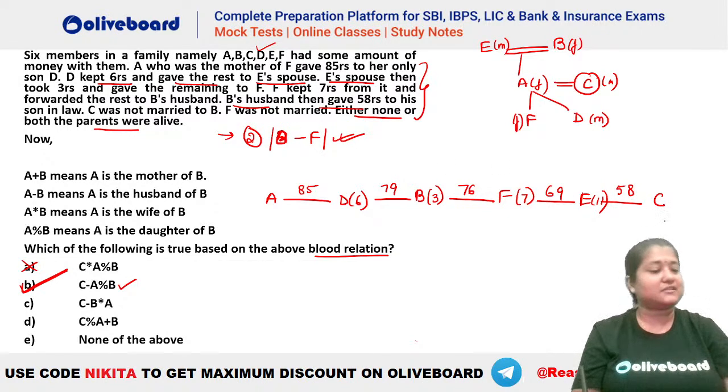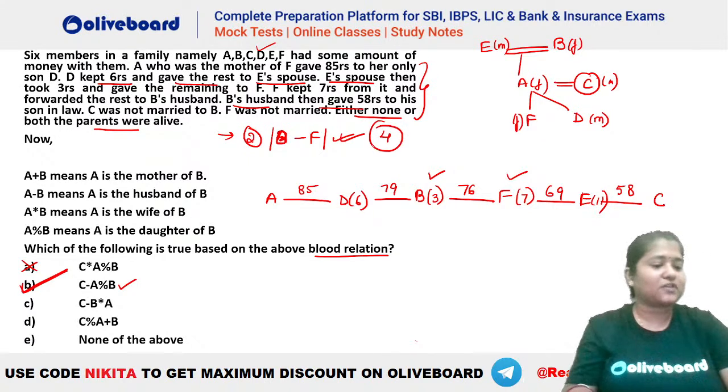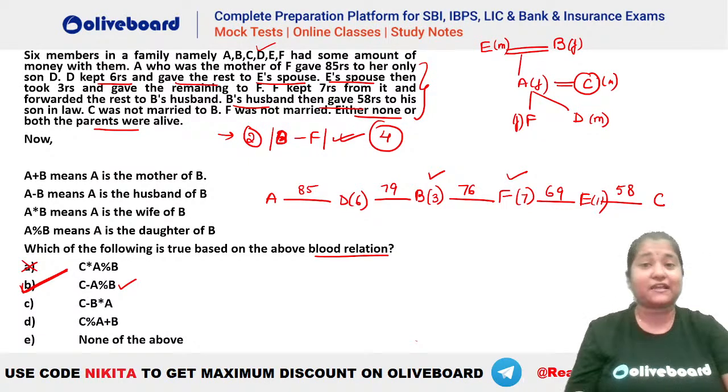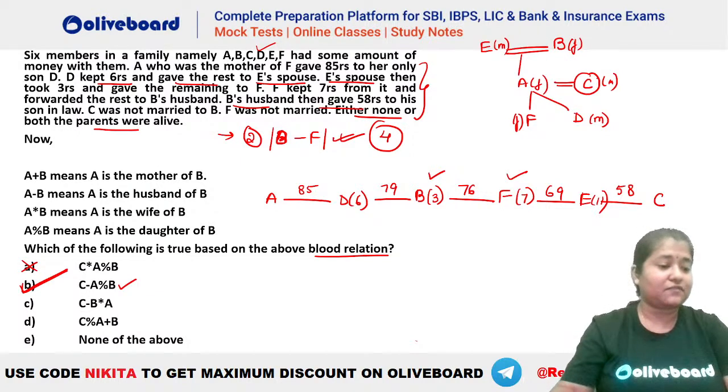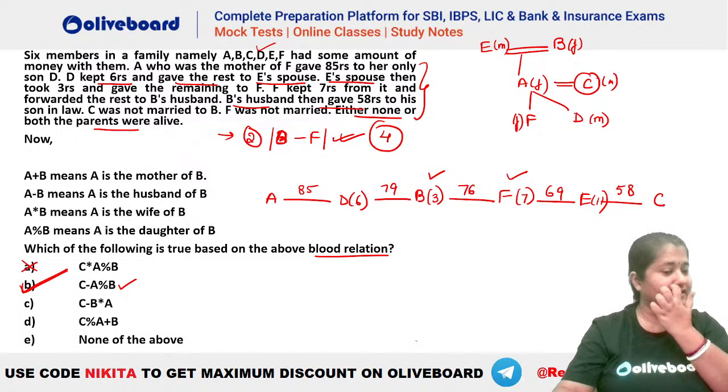Now you can see this is the final answer here. So what is the difference between B and F? That was the question. So you can see B kept 3 rupees, F kept 7 rupees. So absolutely the difference between the two is 4. So 4 would be the answer here. Are we clear with this question, guys? Please let me know if we have any doubts in here. Everybody clear? Everyone clear with this?